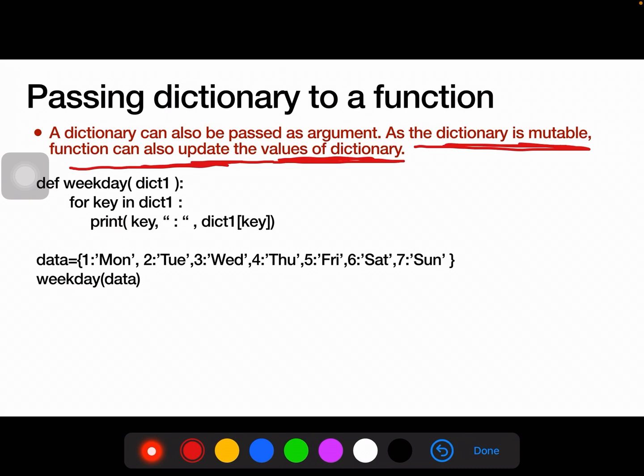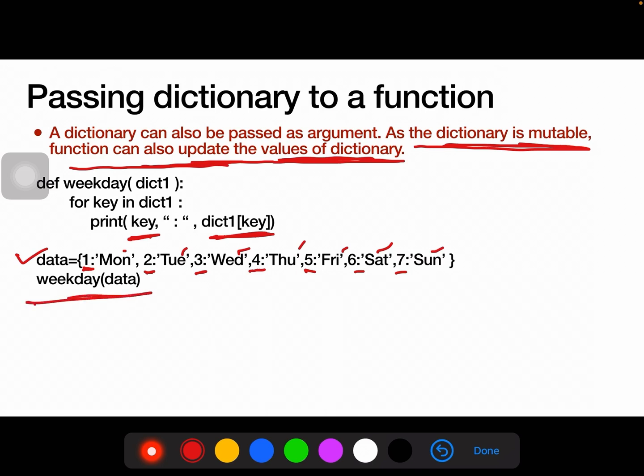In this program we are printing the key and the value of the key present in the dictionary. Here data is the dictionary having 1, 2, 3, 4, 5, 6, 7 as its keys, and Monday, Tuesday, Wednesday, Thursday, Friday, Saturday, Sunday are the values of the keys respectively.